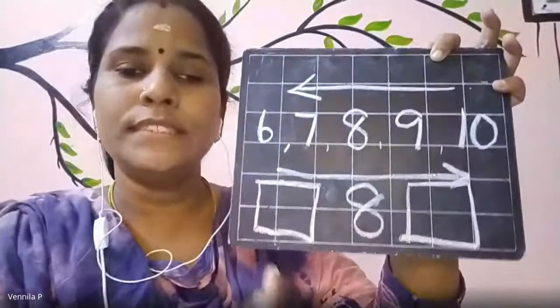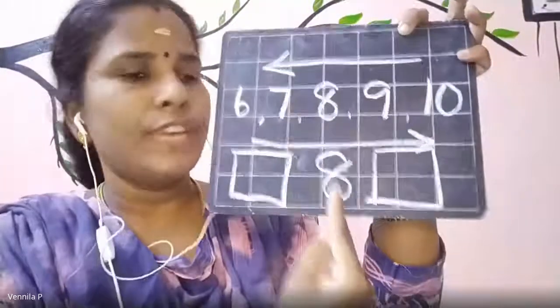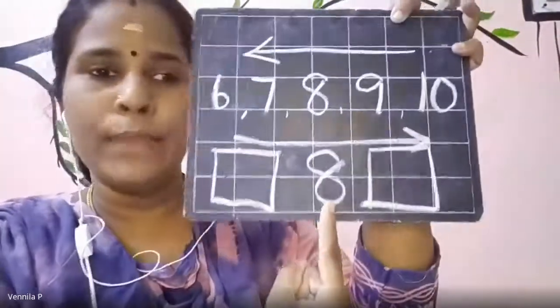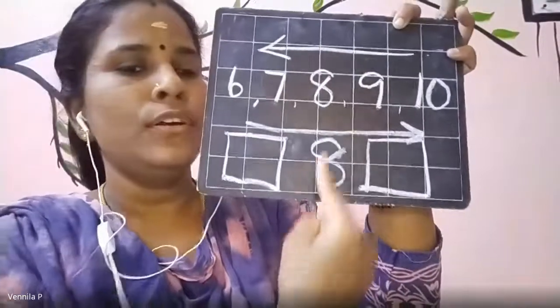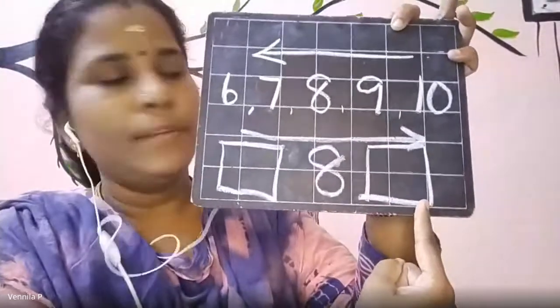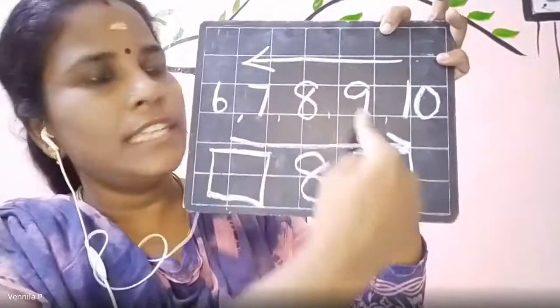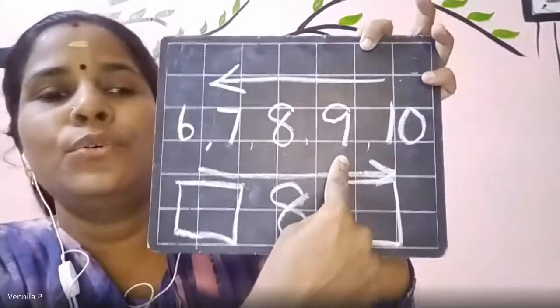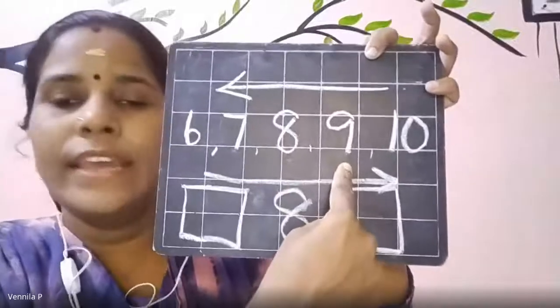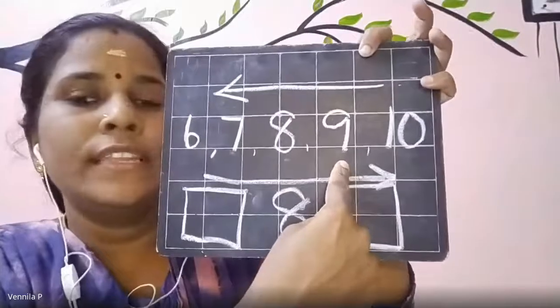By the box itself you can find out, children, if you keep the pointer finger on the number. After the number, your finger will go like this. That means after 8 you have to see the number like this. Kindly please, children, pay attention. Look at what ma'am is saying. Otherwise again you will not get the chance to learn this.